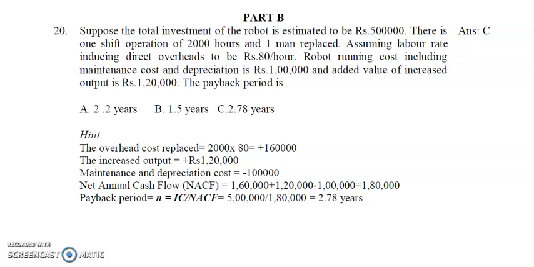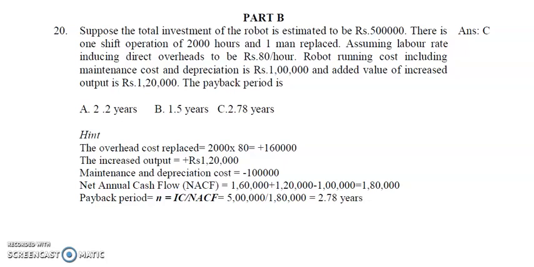Maintenance and depreciation is actually expenditure, so that is 1 lakh, and it should be considered as a minus. Whenever a product comes into the industry, we have to consider the annual depreciation. So maintenance and annual depreciation cost is 1 lakh.